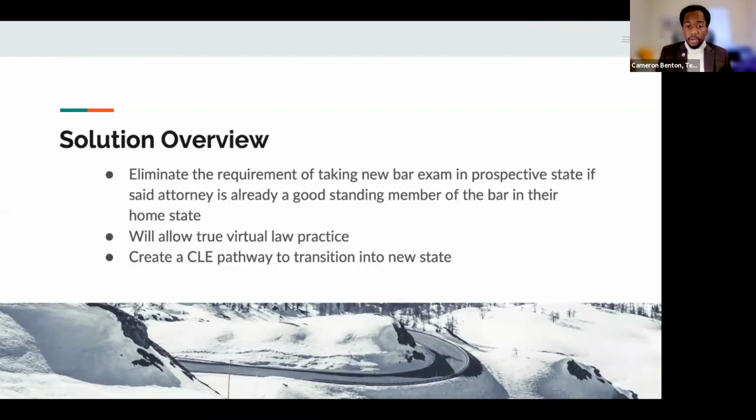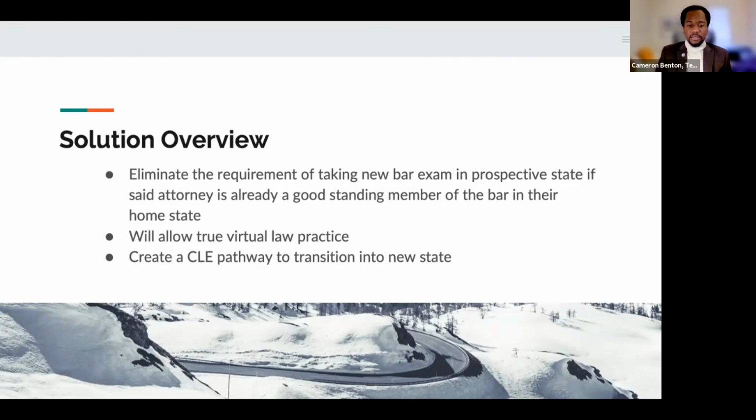So our solution overview is to eliminate the requirement of having to take a bar exam in a new prospective state, as long as that attorney is in good standing in their home state. And really the biggest advantage, at least in terms of specifically COVID, would be to allow true virtual law practice. Because as y'all know, even if you have a virtual office, you still have to abide by those state licensure requirements.